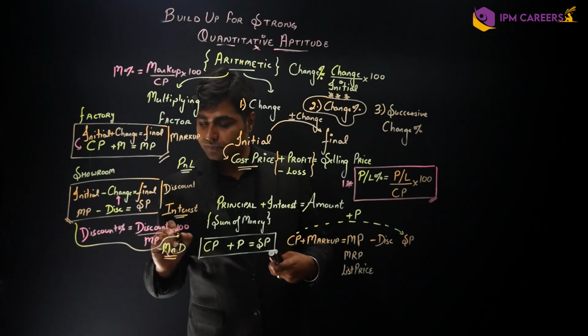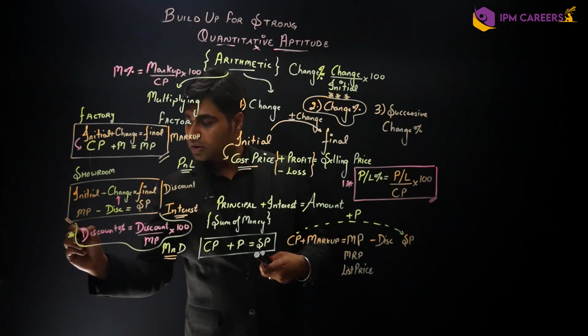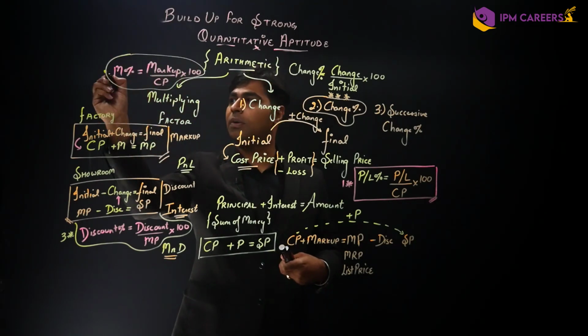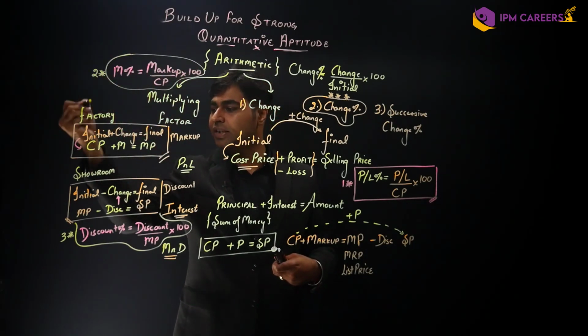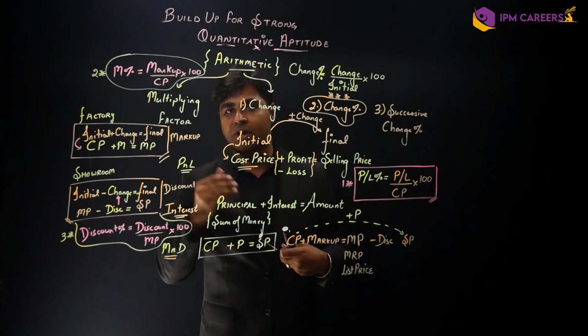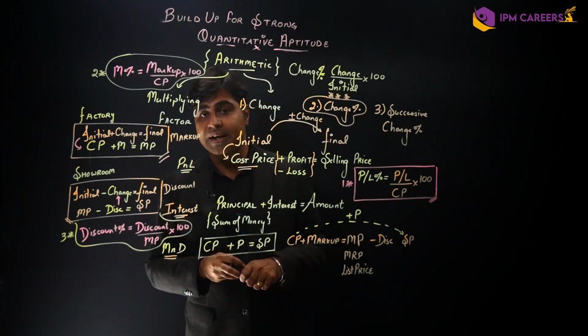Okay. So this is formula number 3, and this, my friends, is the formula number 2. ये है second formula, ये third formula, ये है मेरा first formula. Okay. So profit and loss, markup and discount के बारे में हमने काफी डिटेलिंग में बात करी.